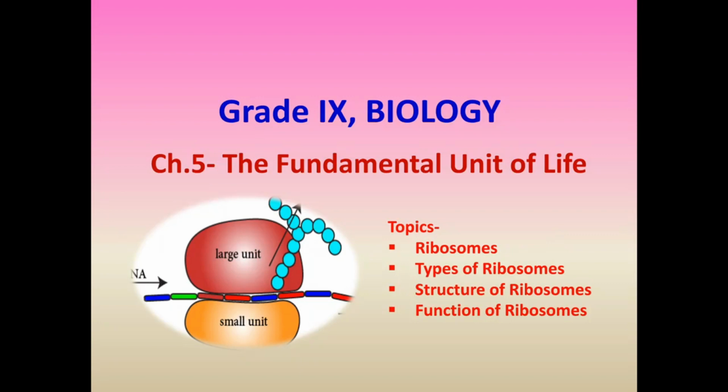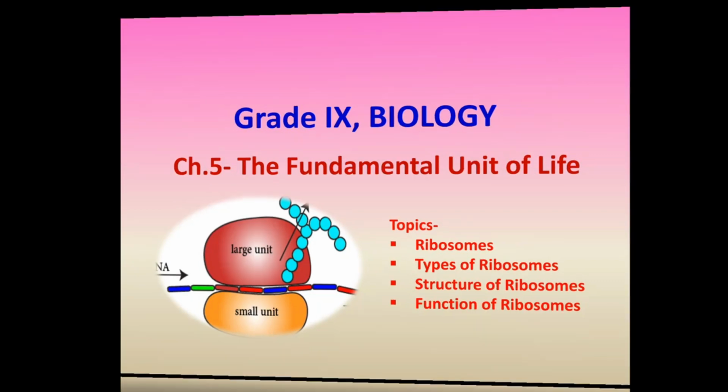Here I am again with you with a new topic of your fifth chapter, the fundamental unit of life. Dear students, as you know, there are different cell organelles such as ribosomes, endoplasmic reticulum, Golgi complex, mitochondria and lysosomes which are found in the cytoplasm of a living cell. Out of these organelles, today I am going to explain about ribosomes.